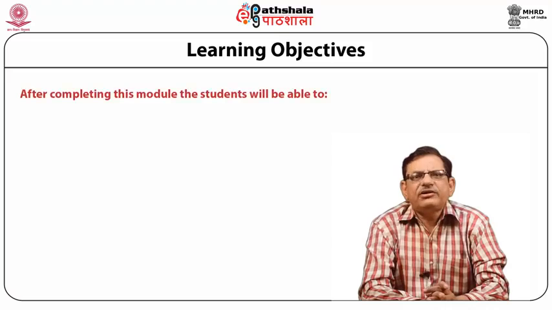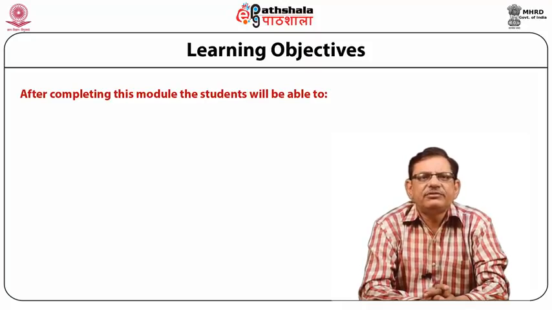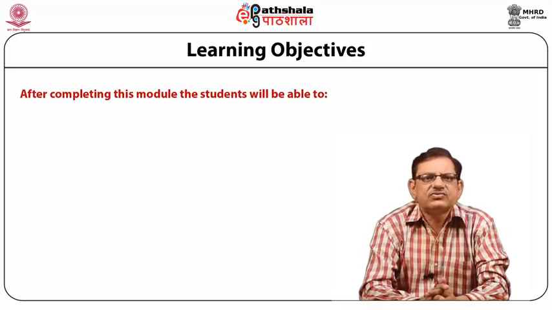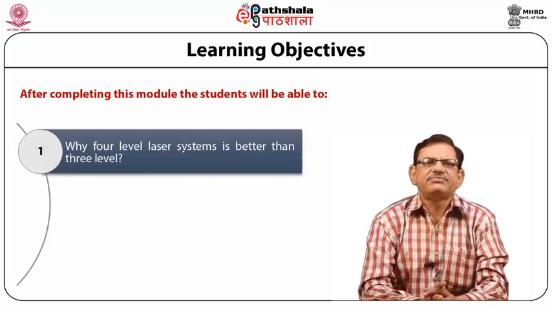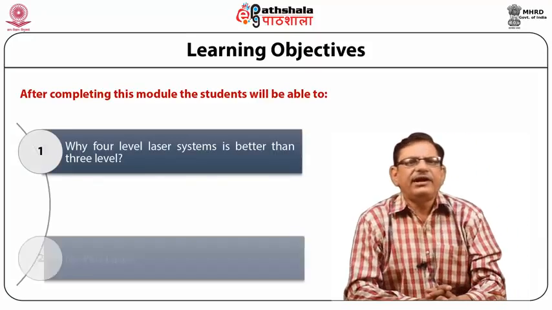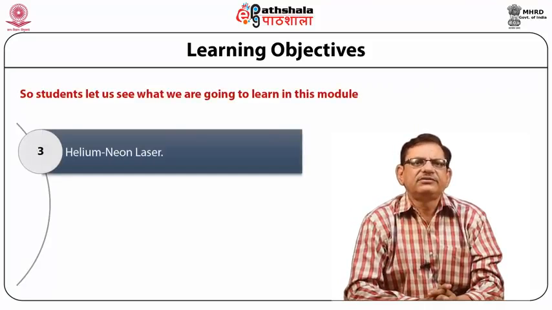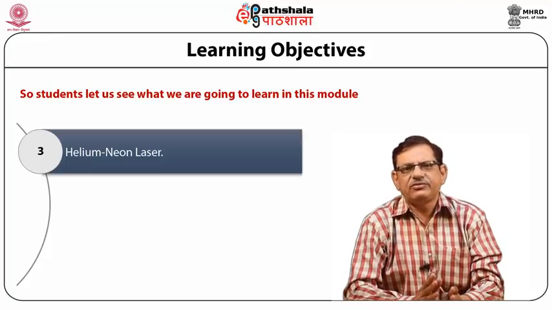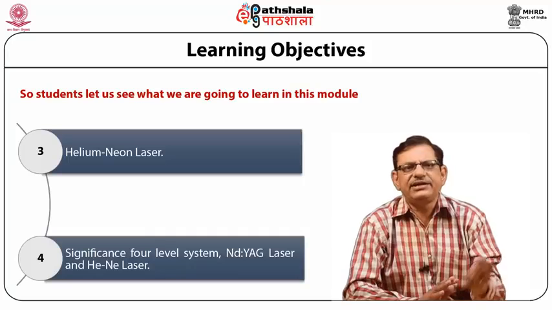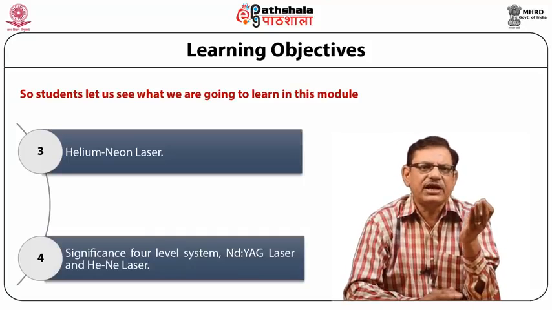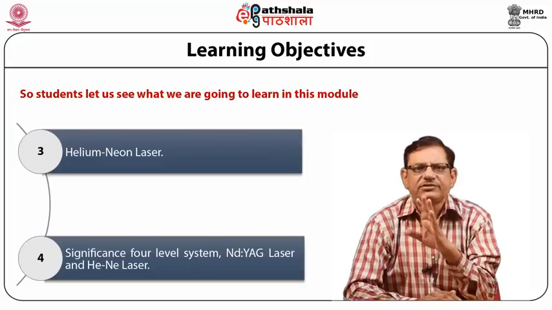We'll be talking about laser systems under the paper Atomic, Molecular and Laser Spectroscopy. After completing this, we'll be able to answer the question why a 4-level laser system is better than a 3-level, and discuss the Nd:YAG laser, neodymium doped glass laser and helium neon laser. Basically, we'll cover these 3 laser systems. Why is a 4-level laser system better than a 3-level system?